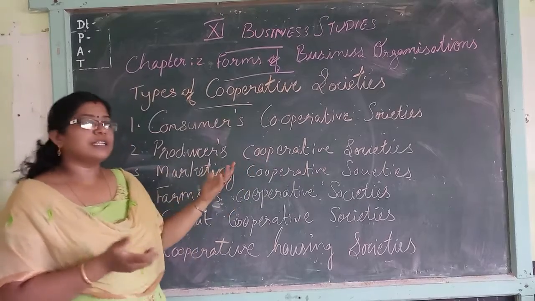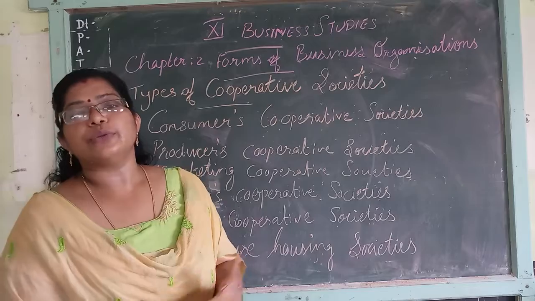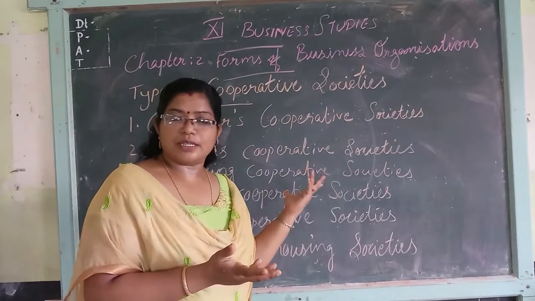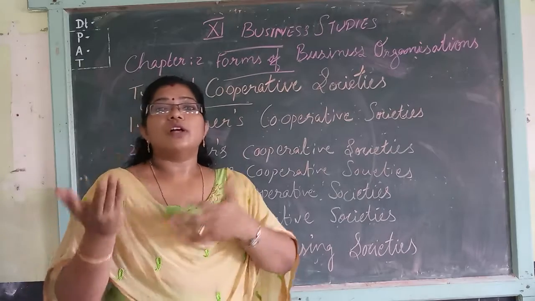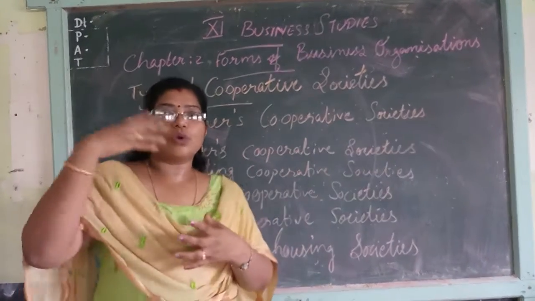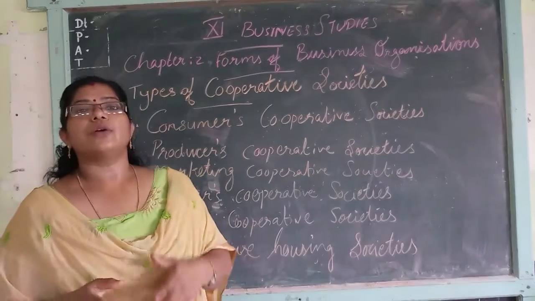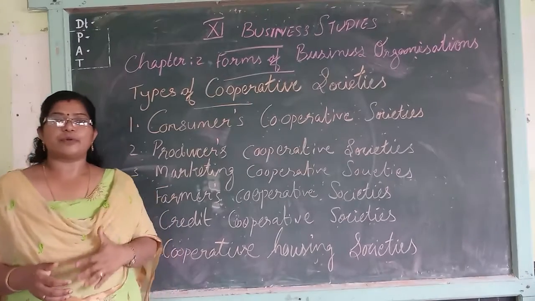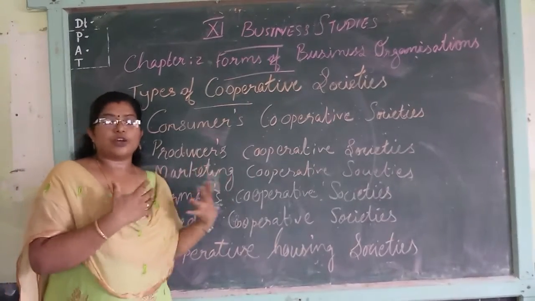In such cases, if they earn any profit, they distribute this profit to the members. Producers are the members, so they distribute to the members on the basis of what they produce. Sometimes one person who produces more than another will get a larger share of profit. That is only according to the quantity of production. On that basis, they will get a share of profit.